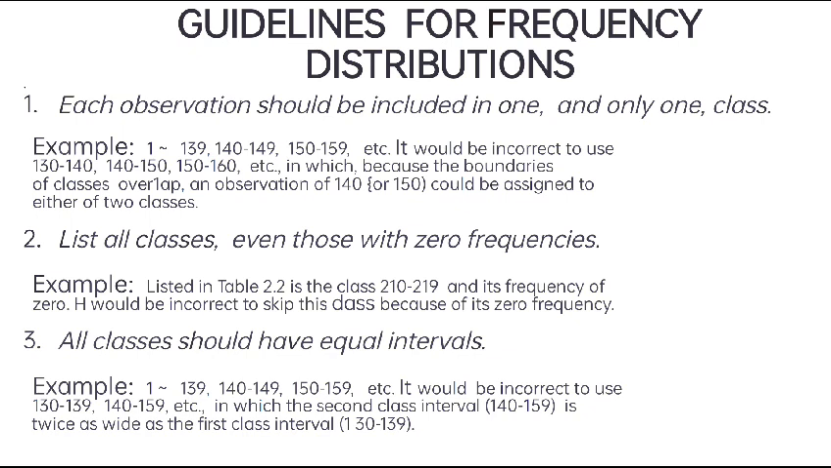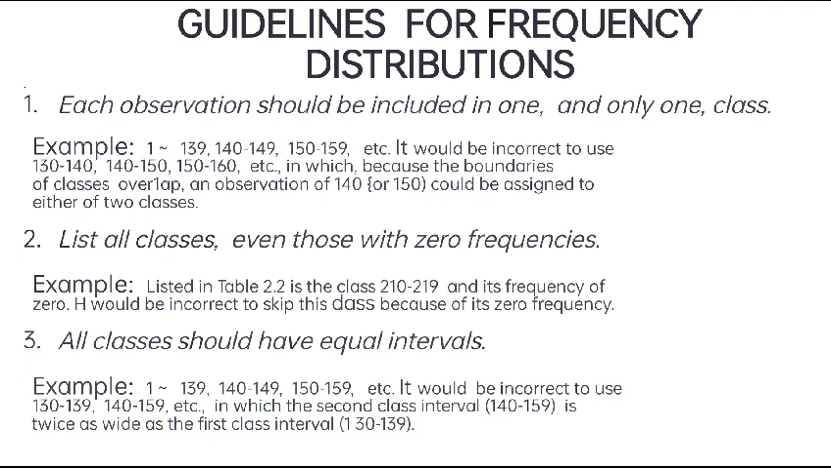Guidelines for frequency distribution. Each observation should be included in one and only one class. Example here: 130 to 139, 140 to 149, 150 to 159, etc. It would be incorrect to use 130 to 140, 140 to 150, 150 to 160, etc., in which, because the boundaries of classes overlap, an observation of 140 or 150 could be assigned to either of two classes; only one of the classes should be assigned.